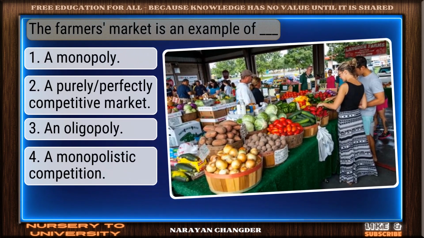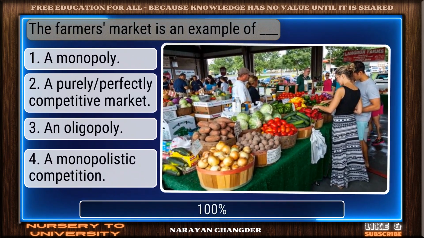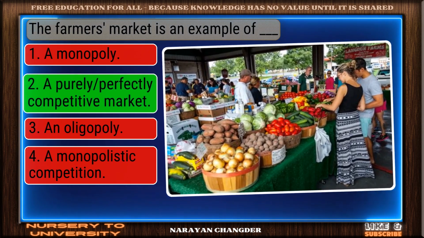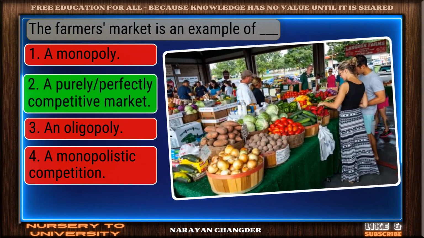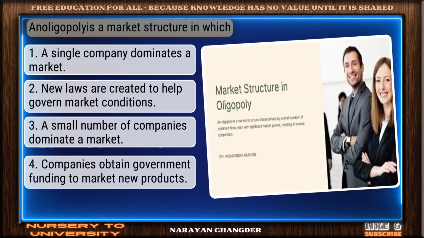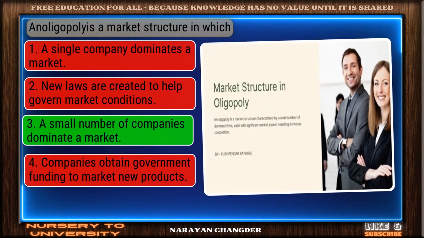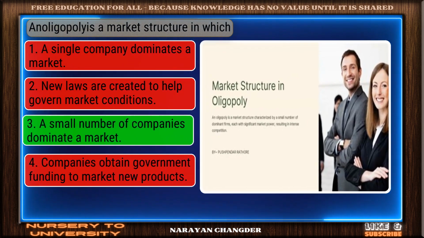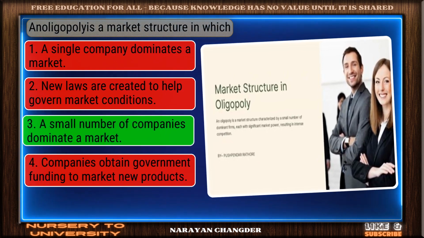The farmer's market is an example of dash. Nice selection. A purely perfectly competitive market is the correct and valid answer. An oligopoly is a market structure in which? Solid response. A small number of companies dominate a market is a valid choice.